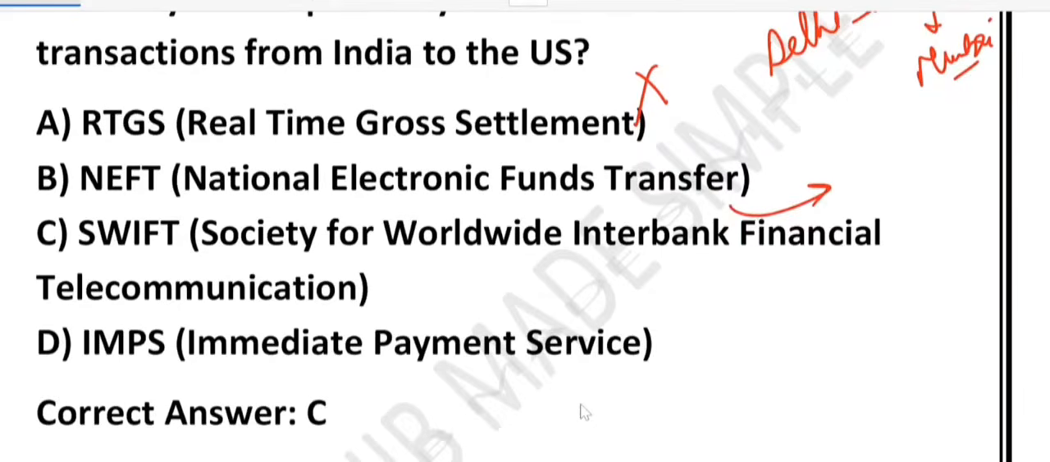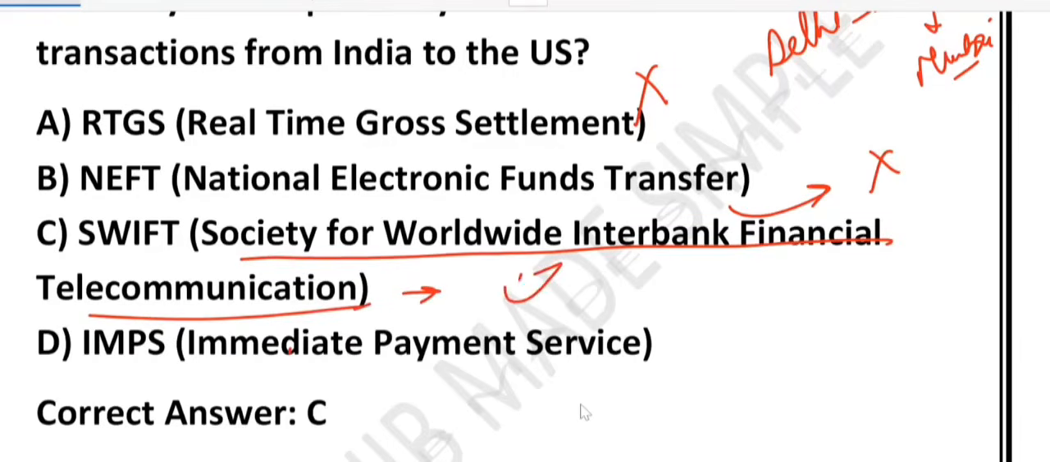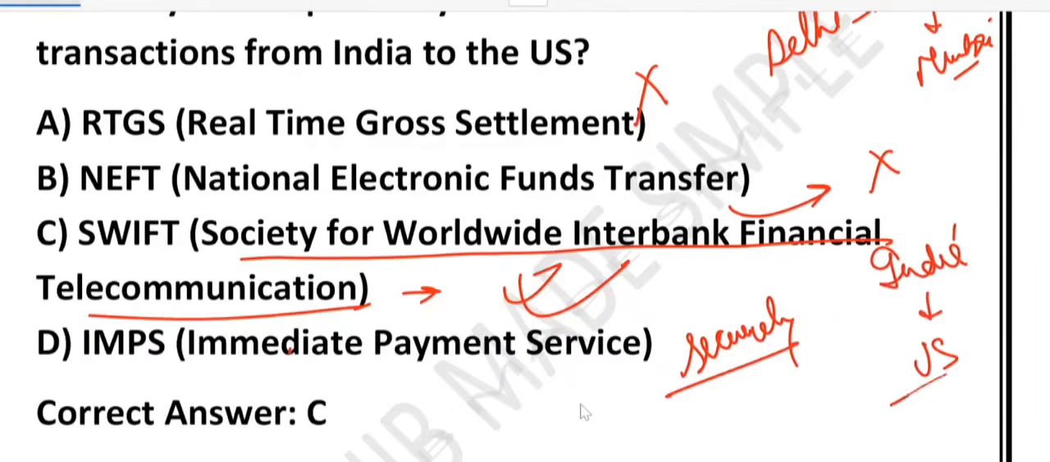What about NEFT? NEFT is also incorrect. NEFT is domestic. You can use NEFT to transfer funds between banks in India, even if it is a small amount like 5,000 or 50,000. But again, not for international payments. What about SWIFT? Please know the full form: Society for Worldwide Interbank Financial Telecommunication. Yes, this is the correct answer. SWIFT is like an international language that banks across the world use to talk to each other securely, swiftly. Suppose you want to send money from India to the US, right?